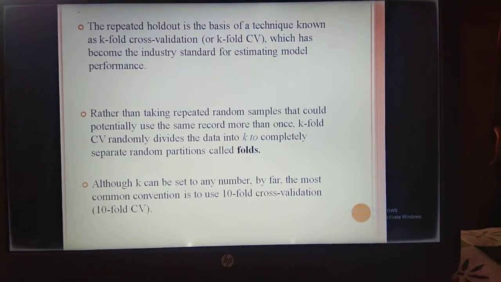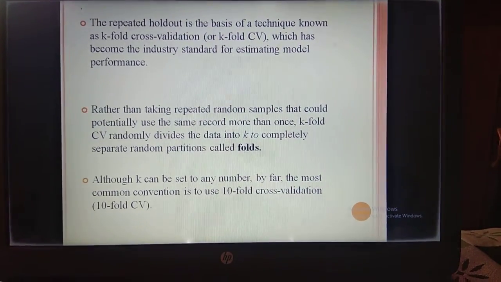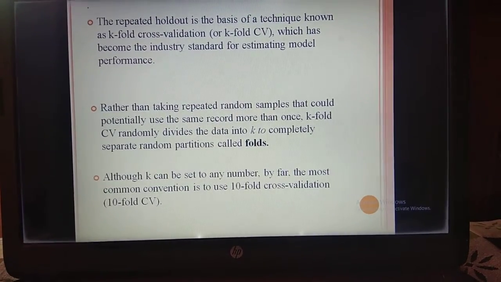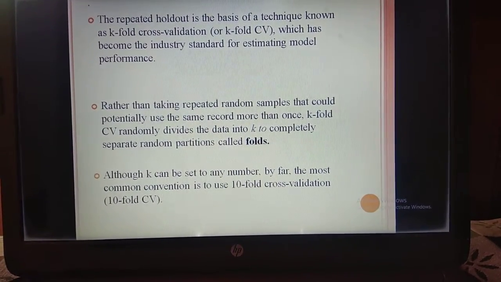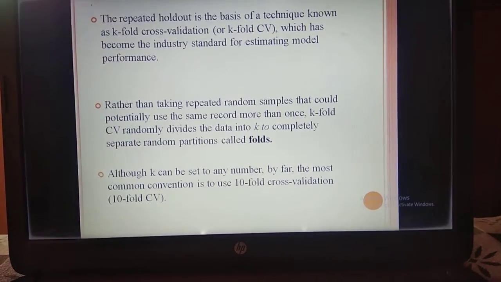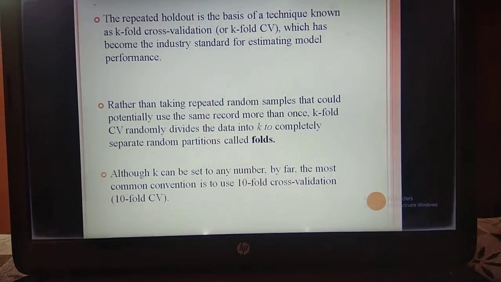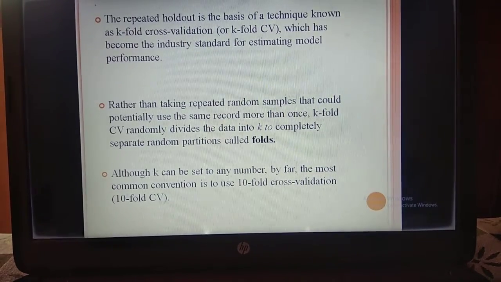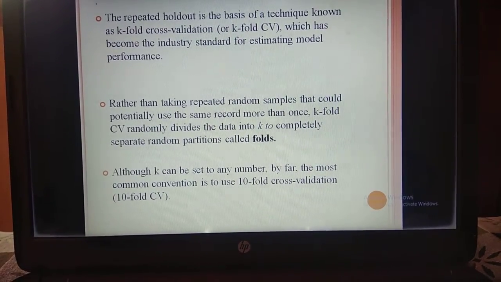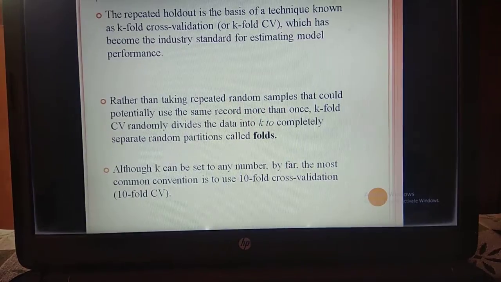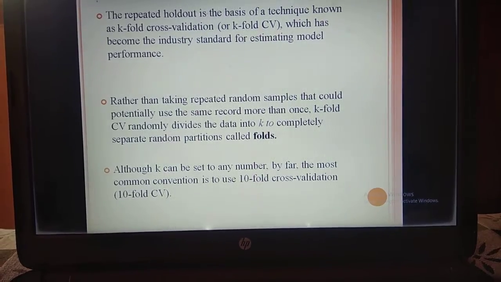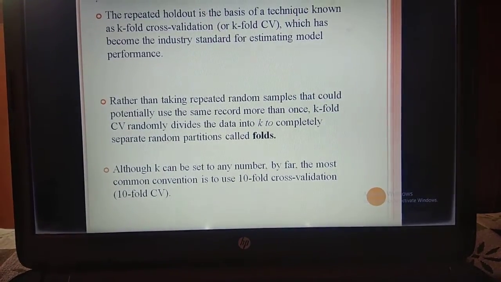The repeated holdout is the basis of a technique known as k-fold cross-validation or just k-fold CV, which has become the industry standard for estimating model performance. In k-fold cross-validation, you split the input data into k subsets of data. These subsets are known as folds. You train a machine learning model on all except one of these subsets and then evaluate the model on the subset that was not used for training.